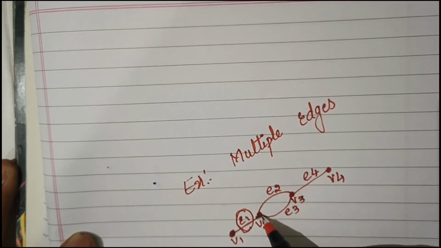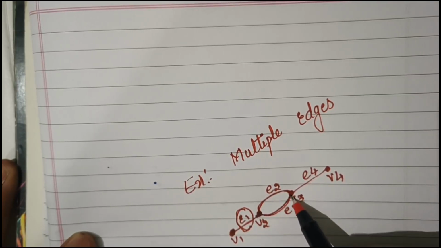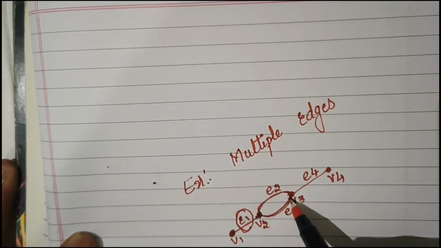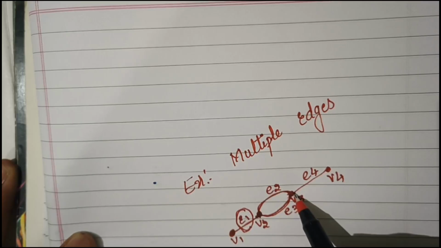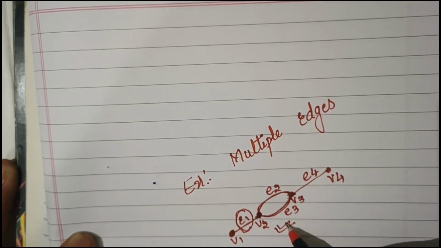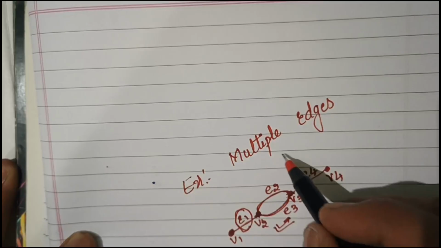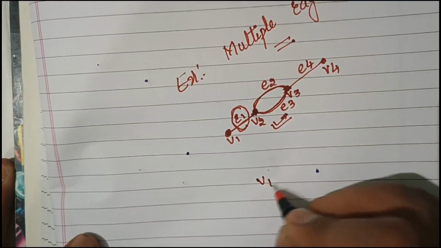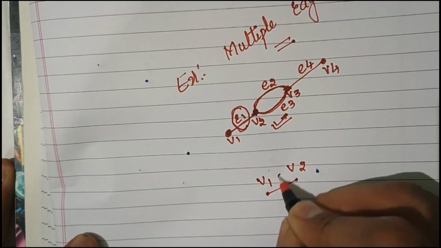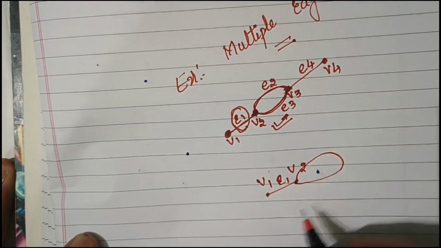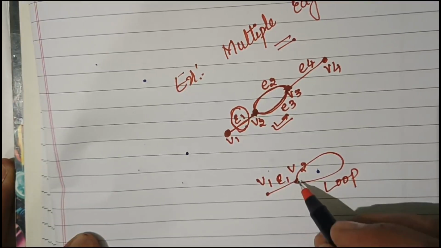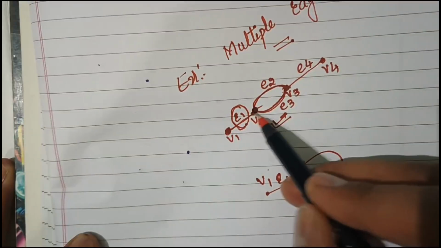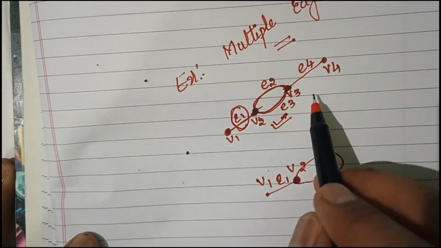From V2 to V3, there are two edges, and the vertices connected by these edges will be different. Yes or no? So this type of graph we should call a multiple edges graph. For example, V1, V2, E1. If it is containing an edge like this one, we should call it a loop. The connecting vertices will be the same. For this one, the connecting vertices will be different.